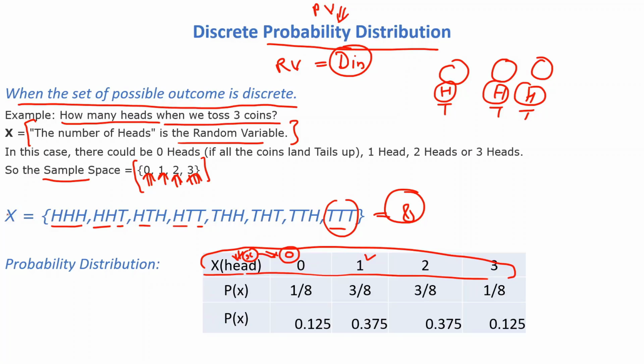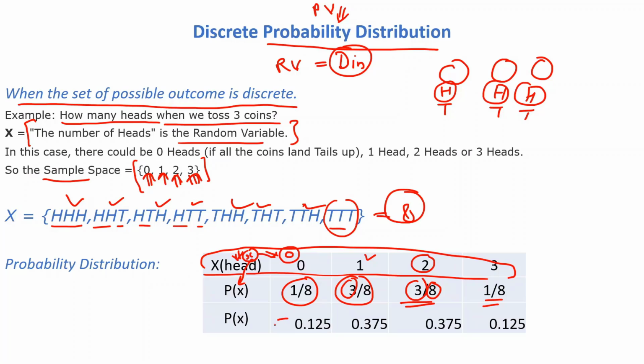What is the probability for only one head? We can check here: one head is 1, 2 and 3. So 3 by 8. Whenever we have 2 heads, 1, 2 and 3, that is also 3 by 8. All the 3 heads is only 1, so 1 by 8. This way we get the probability of each value of x: 1 by 8, 3 by 8, 3 by 8 and 1 by 8.